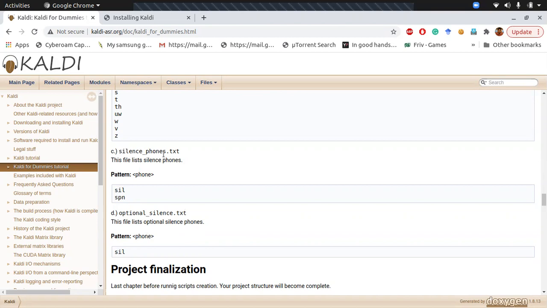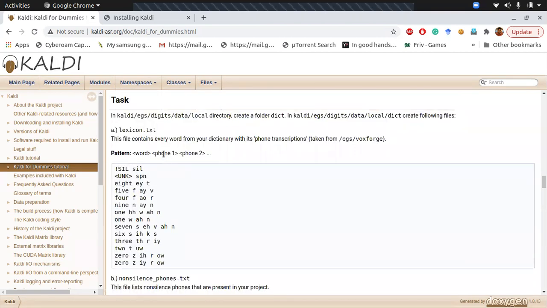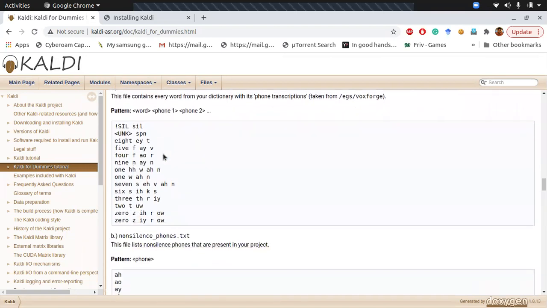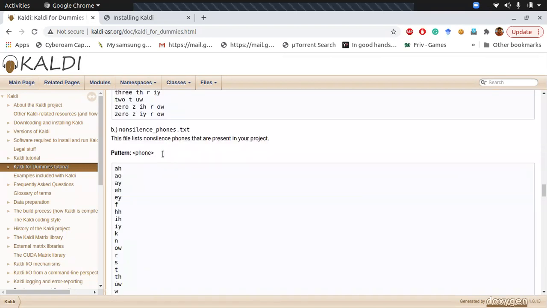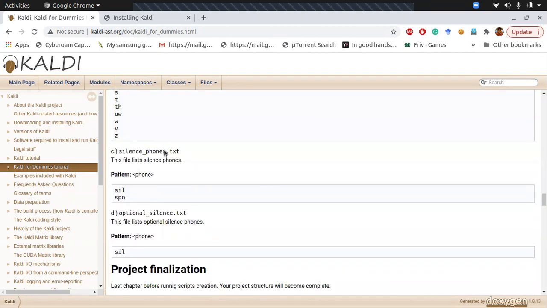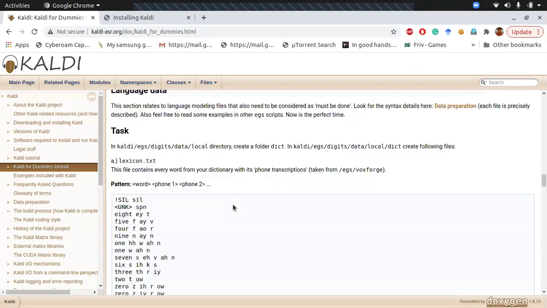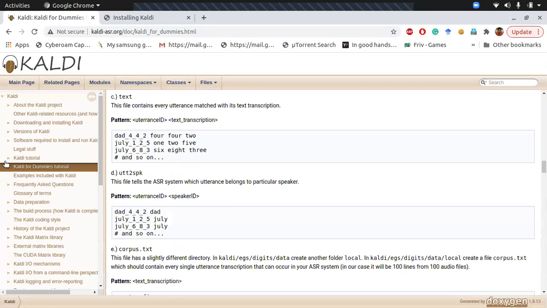So these are the four files in language data we need to create: lexicon.txt, non-silence phones.txt, silence phones.txt, and optional silence.txt. Once we have created all these files, I'll show you the next part as well.